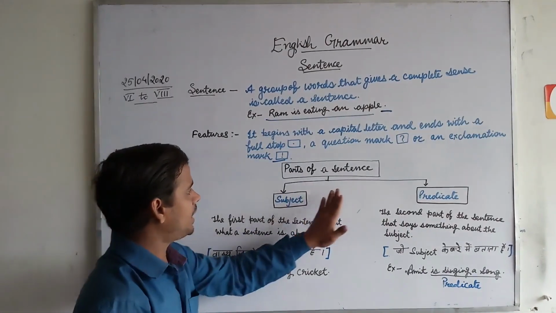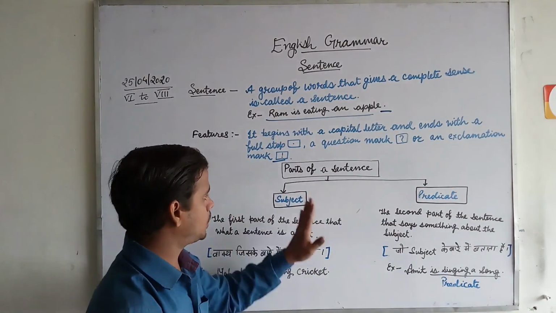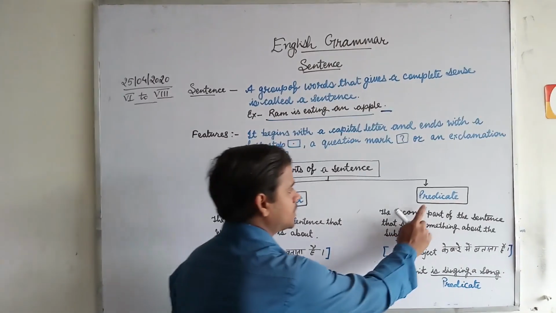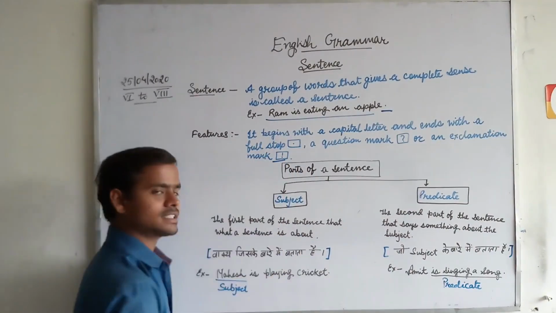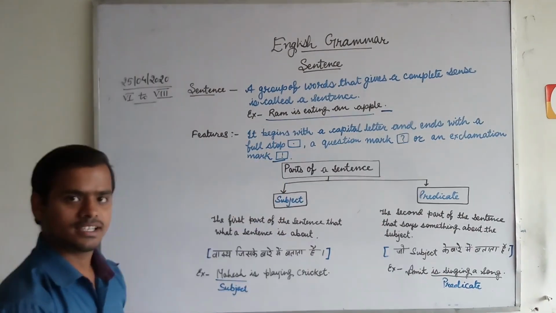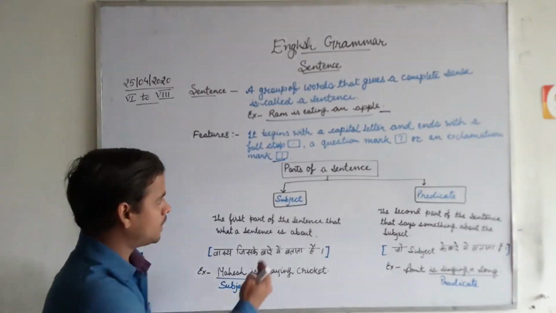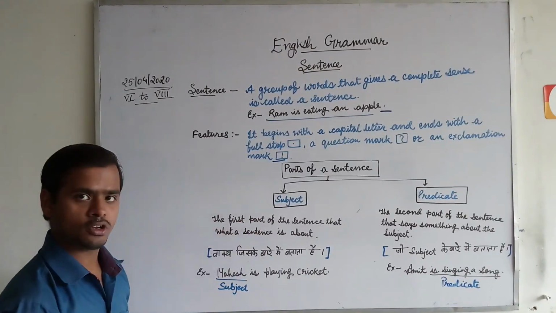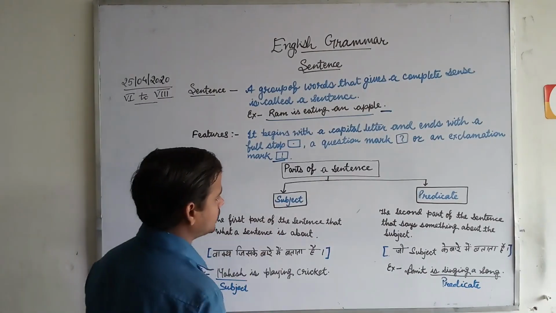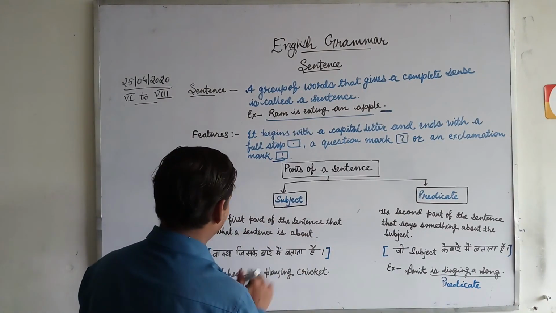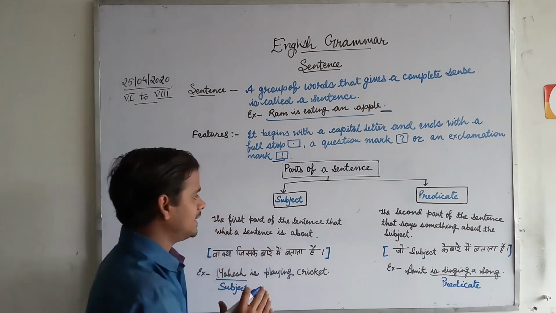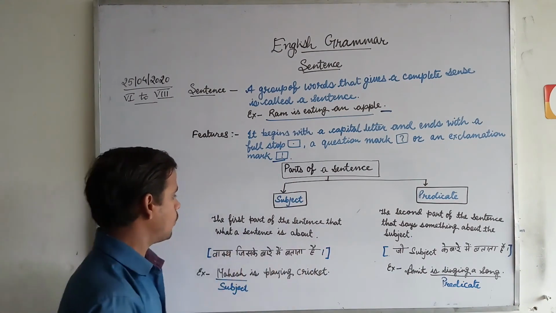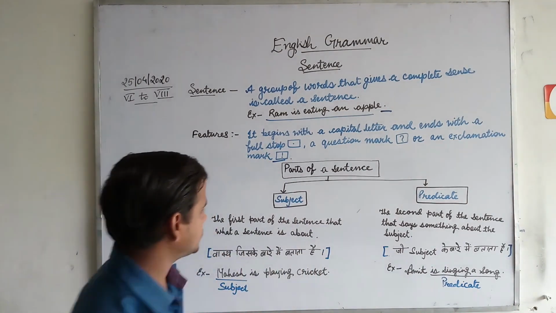And there are two parts of a sentence. First is subject, another one is predicate. So what is subject? What is predicate? Just continue with me to know about subject and predicate. And this is the definition of subject: the first part of the sentence that tells what a sentence is about.